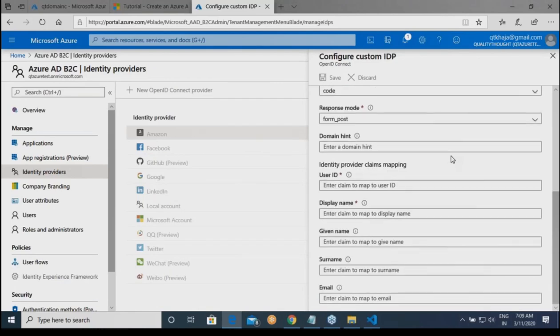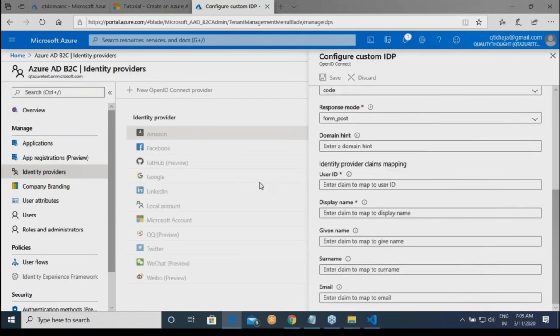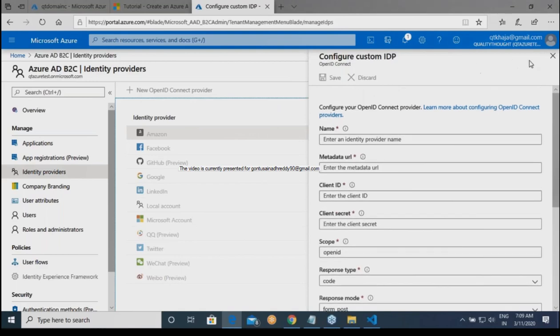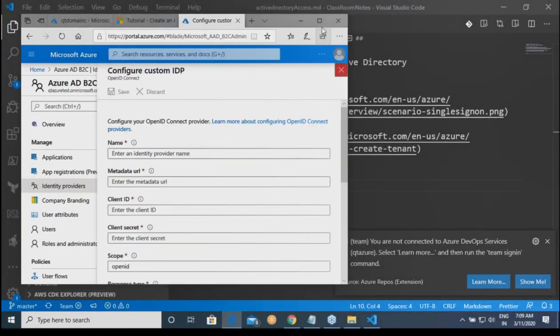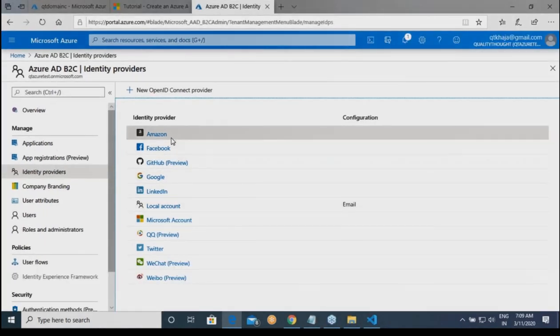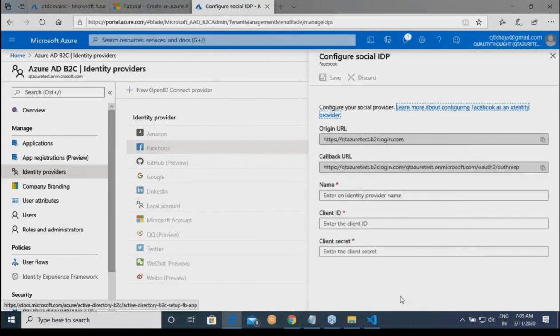But for that, you have to tell what your identity provider is, and these are all the details that are required. But if your application belongs to any of these existing providers, let us assume I want, what is looking good over here? Shall we add Facebook? Yeah.